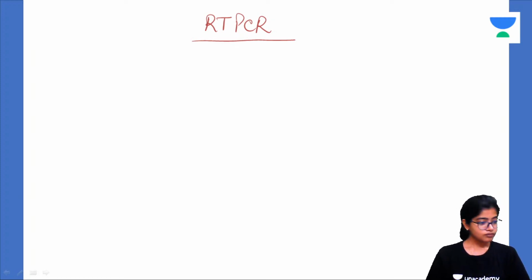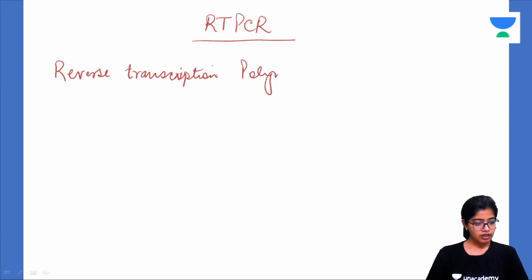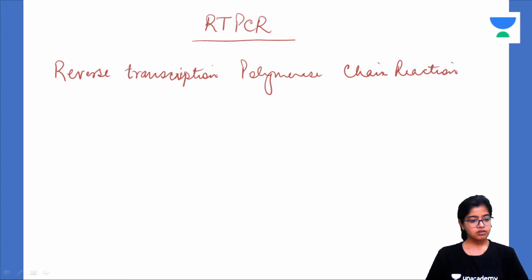RT is reverse transcription, polymerase chain reaction. Reverse transcription polymerase chain reaction. This is RT-PCR.